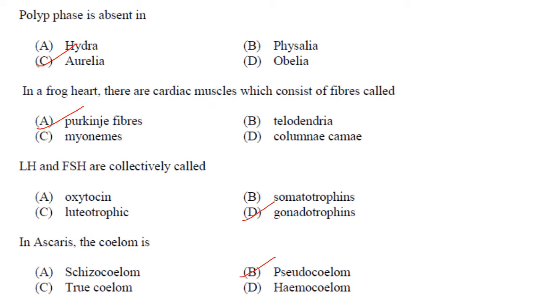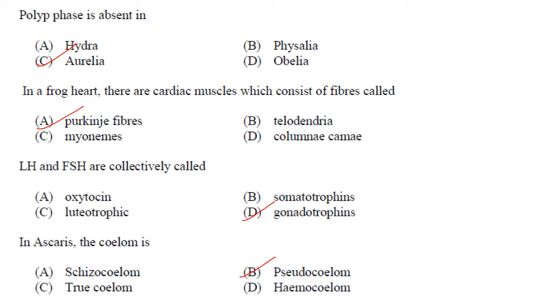Then polyp phase is absent in Aurelia. In members of class Hydrozoa, polyp stage is predominant and medusa stage is reduced or absent. Examples are Hydra, Obelia and Physalia. Whereas Aurelia, that is jellyfish, belongs to Scyphozoa, in which medusoid stage is dominant and polyp phase is absent. So answer is Aurelia.